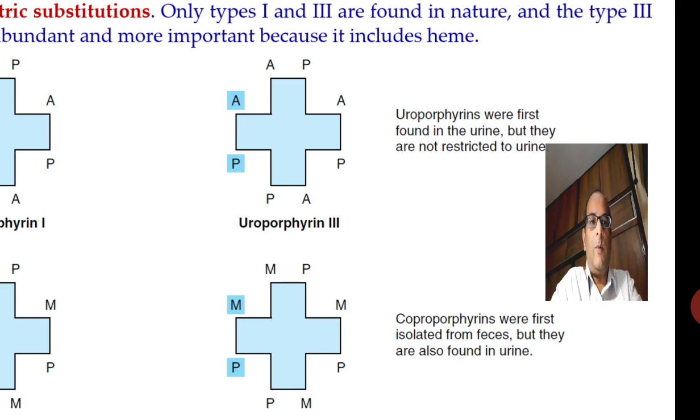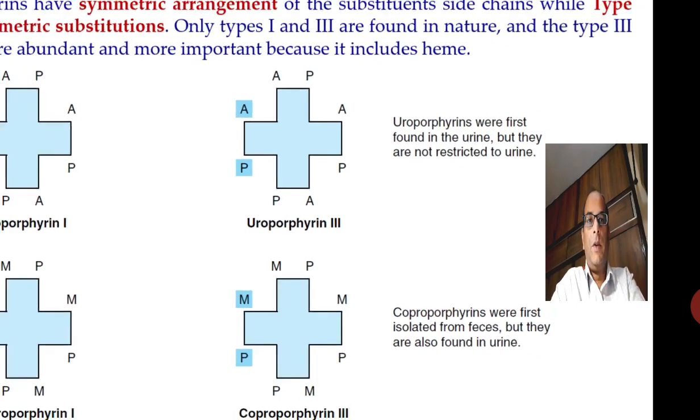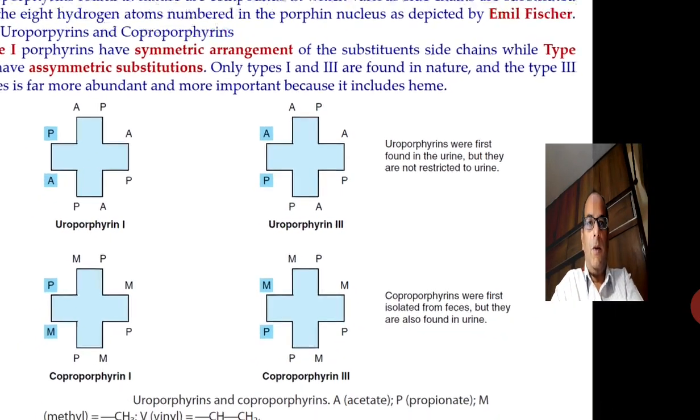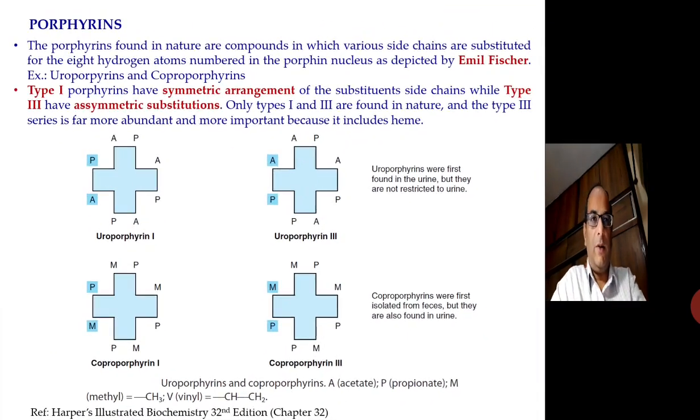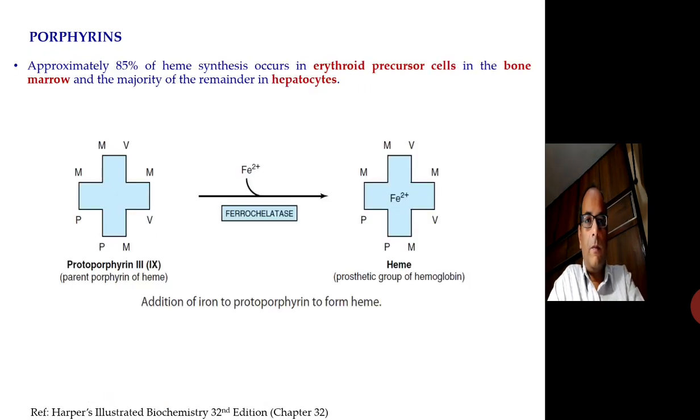And similarly, coproporphyrins were first isolated from feces, but they are also found in urine. They have substitution of methyl group and propionate at the 8 hydrogen atoms. There are 2 types of porphyrins. Type 1 porphyrins have symmetric arrangement of the substituent side chains, while type 3 have asymmetric substitutions. Only type 1 and type 3 are found in nature, and the type 3 series is far more abundant and more important because it includes heme.